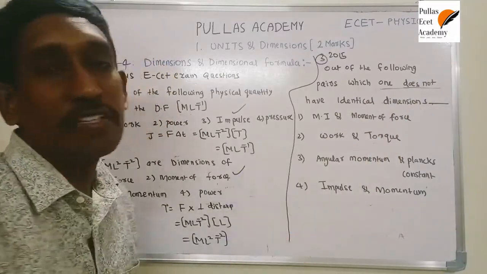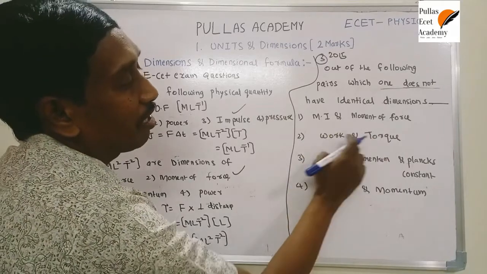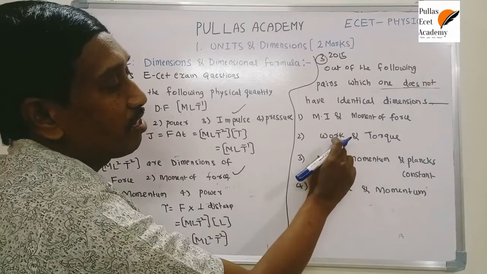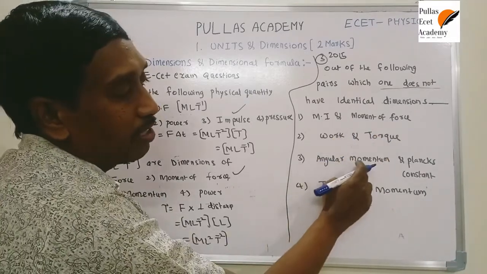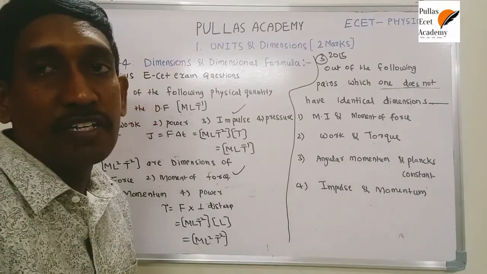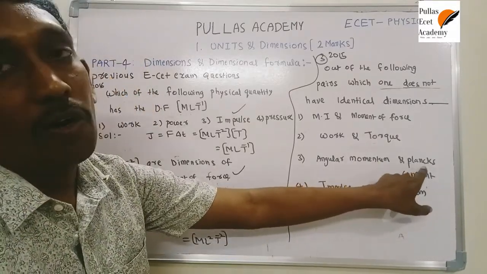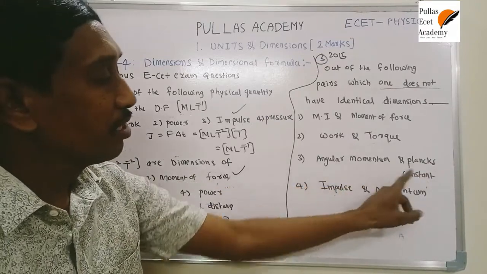If you observe all these options: work and torque dimensional formulas are similar, I already explained. Work dimensional formula is M L^2 T^-2, torque is also the same. Angular momentum and Planck's constant dimensional formulas are the same. In the next video, I want to explain how to construct the dimensional formula of this constant. Now these are the same.